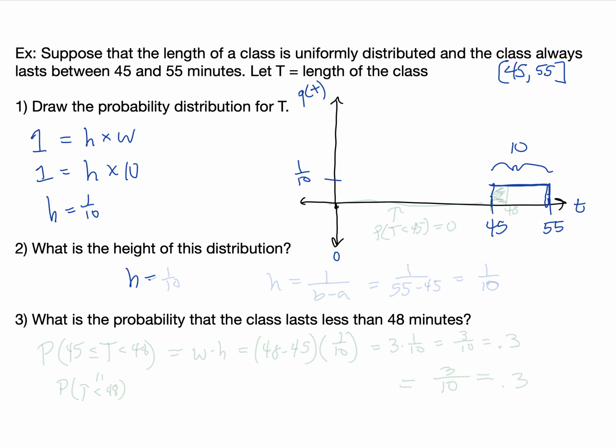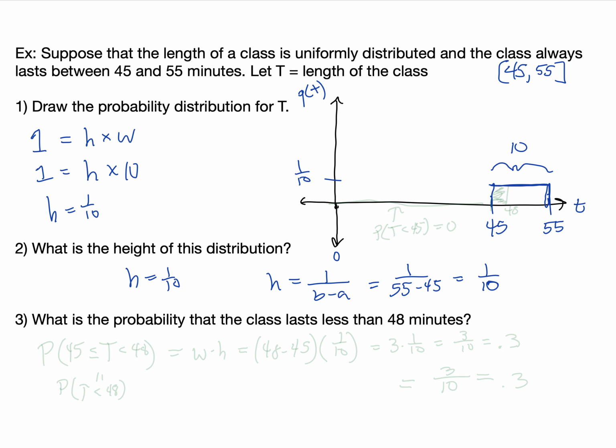So h equals 1/10. The other way to think about it is that the height of a uniform distribution is always going to be 1 over b minus a. In this case, it's 1 over 55 minus 45, and again, that's 1/10.